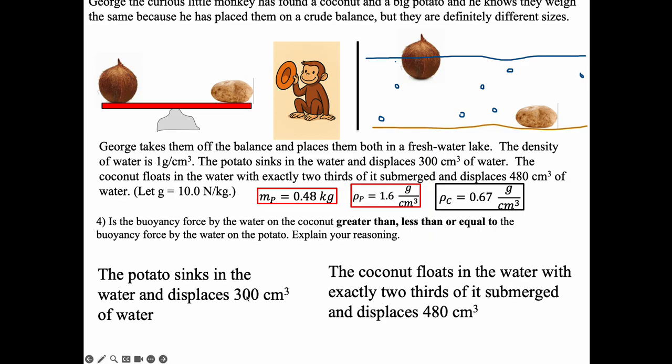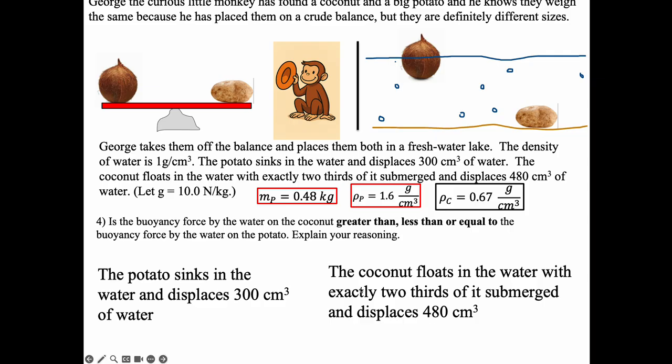The potato is displacing 300 cubic centimeters. The coconut is displacing 480 cubic centimeters. Which one of those weighs more? Well, the coconut is displacing more water, so it must then have the greater buoyant force, not because it's floating, but because it's displacing more water than the other thing. That's why.